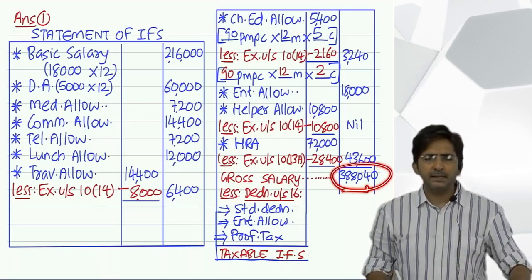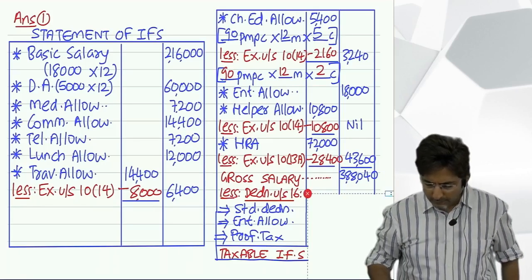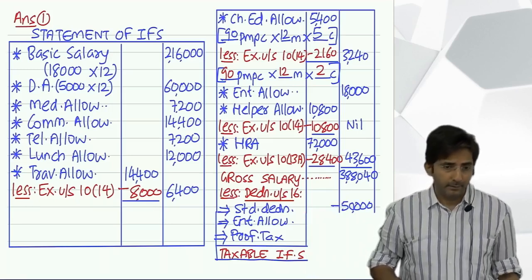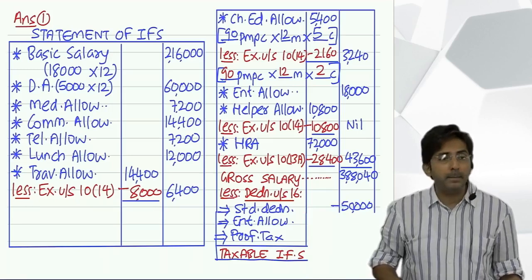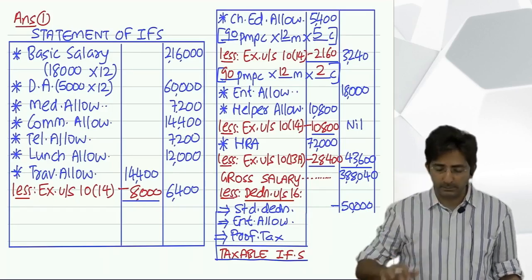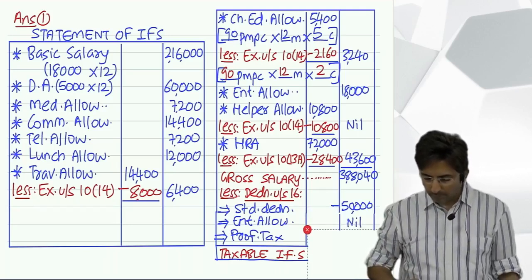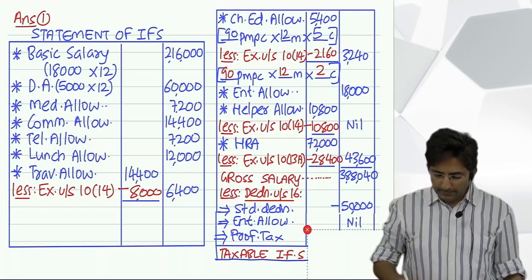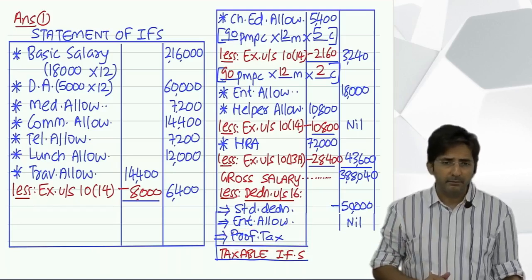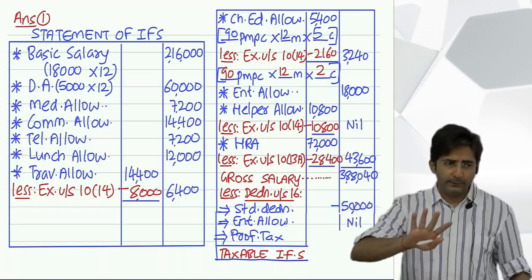In that, standard deduction will always come 50,000. And what about entertainment allowance? That will come if he is a government employee. But our question is not a government employee, so for entertainment allowance you will put 0 or dash or nil, whatever. And then profession tax, sometimes in the question you won't find it. Then don't bother. Don't write anything of your own choice. If it is given, write it.